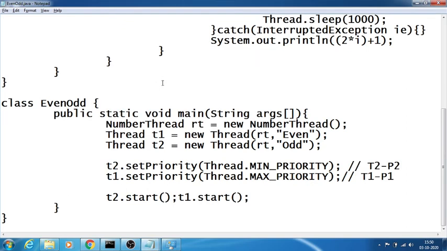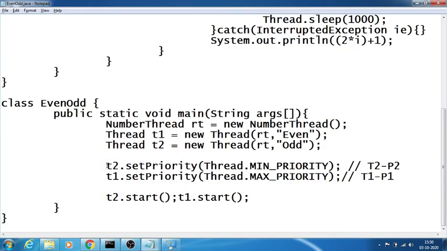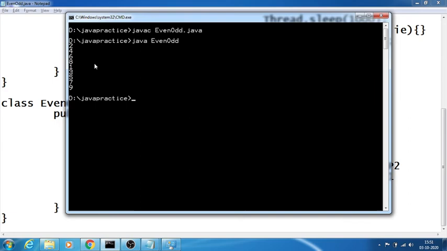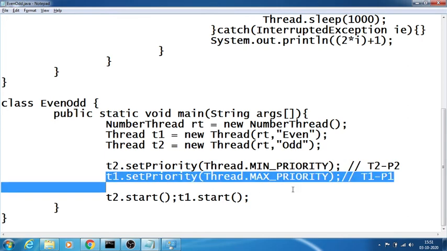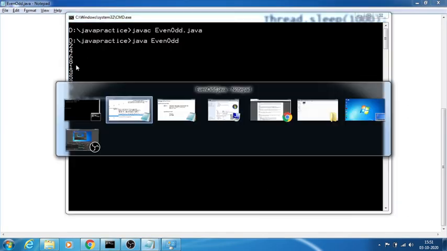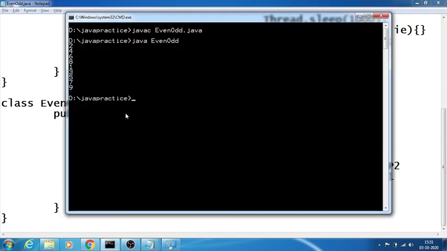Here I got the output first as the even thread. So the even thread is the one printing 2 4, right? The even thread is T1. T1 has the highest priority, so the highest priority thread runs first and prints 2 4 6 8, and the odd thread, having less priority, prints next. Once again we try and check. This may change or may not change sometimes.